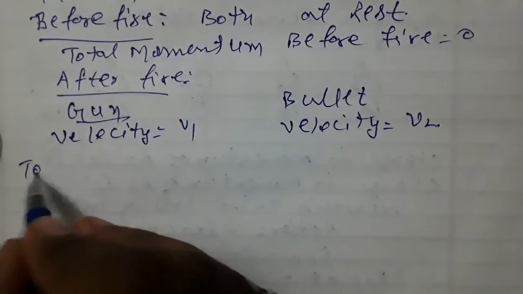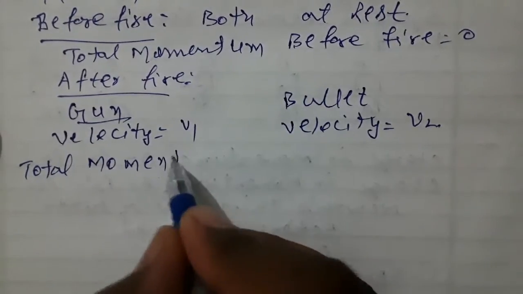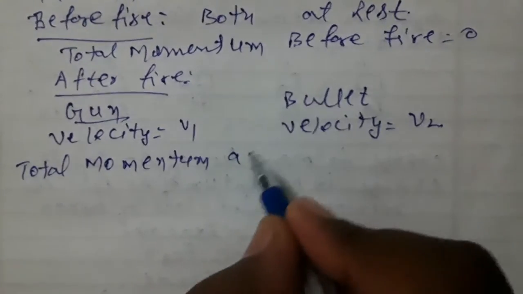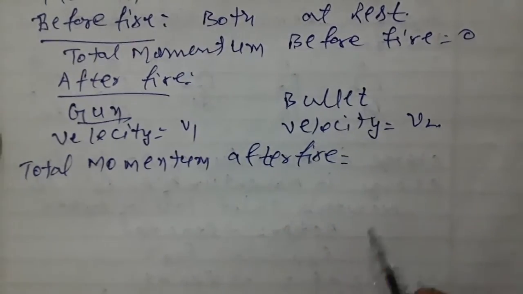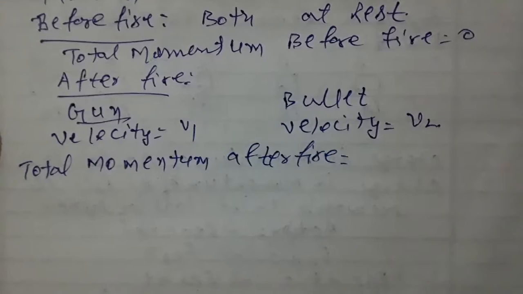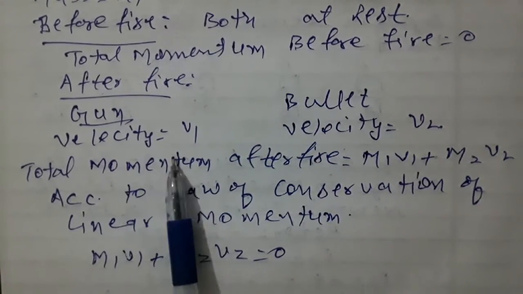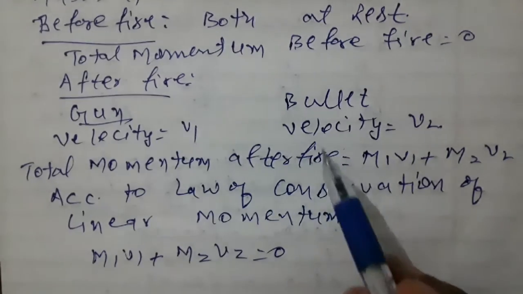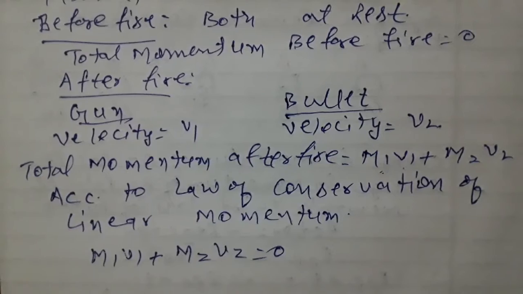So the total momentum after fire is m1 v1 plus m2 v2.